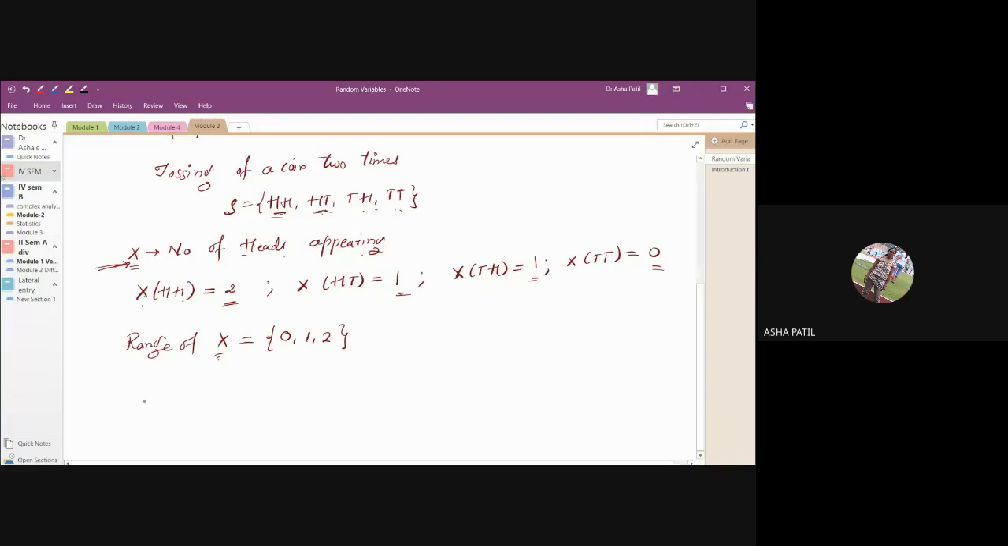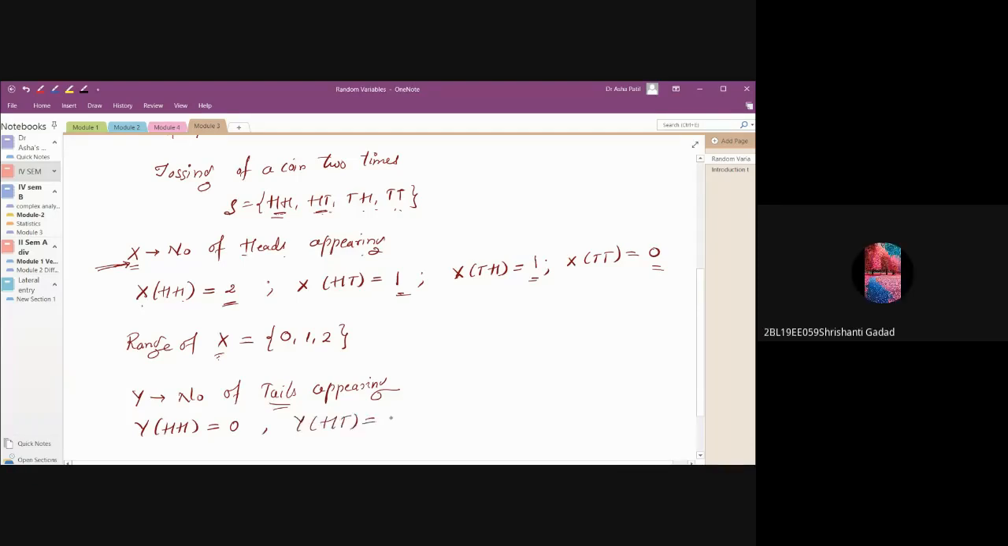Now this is one random variable. I can say Y as another random variable for the same experiment and say it as number of tails appearing. Number of tails appearing. Right? Again, you'll get the same as you have got. Y of HH. What is Y of HH? When I say tails appearing now, 0. There are no tails. When two heads appear, there are no tails. That is 0, right? Then Y of HT? 1. Y of TH?